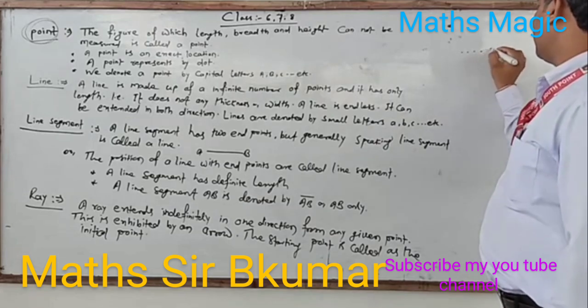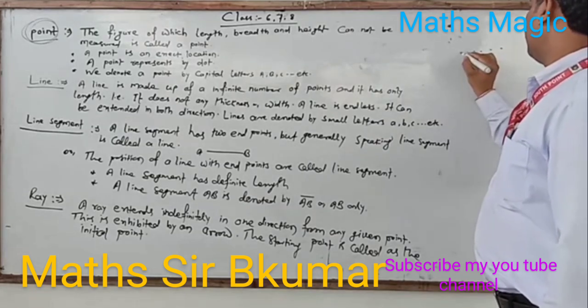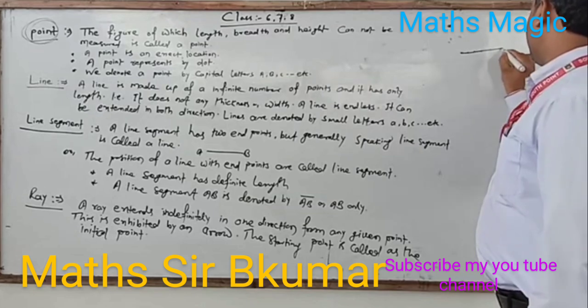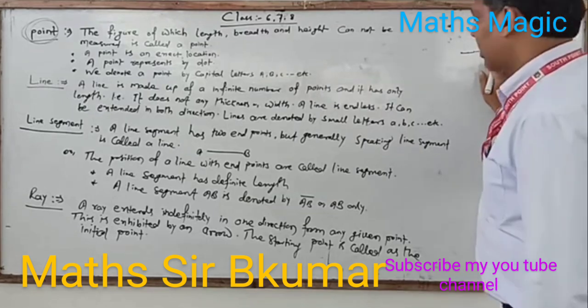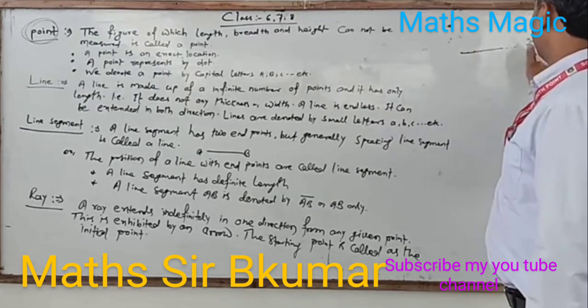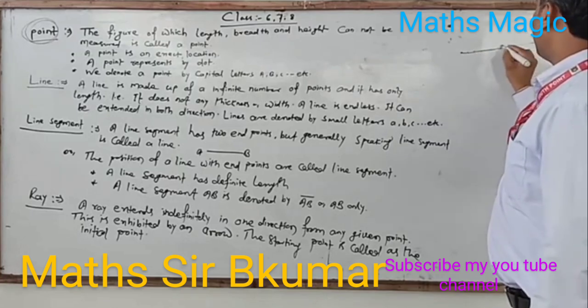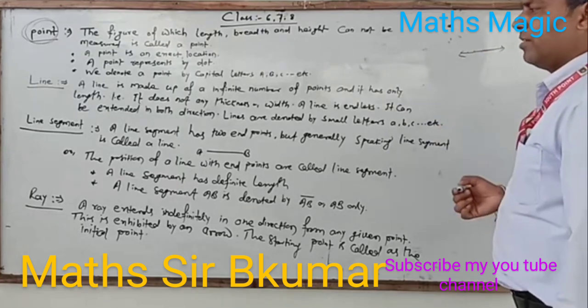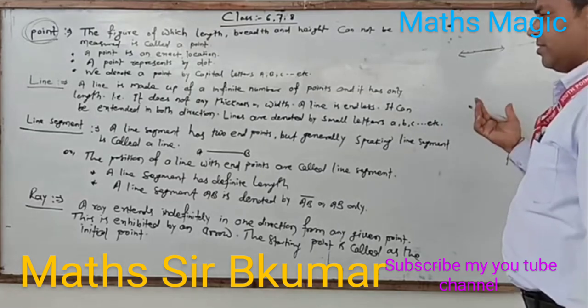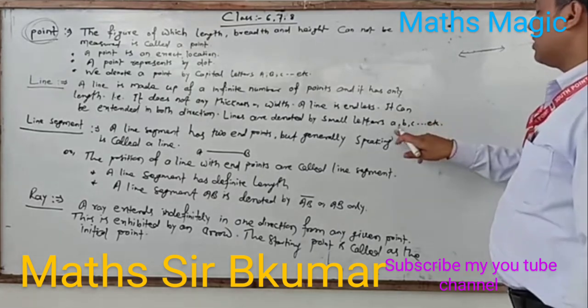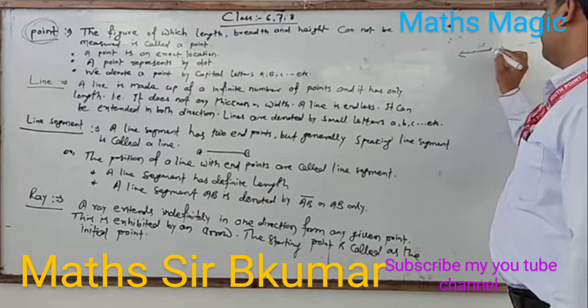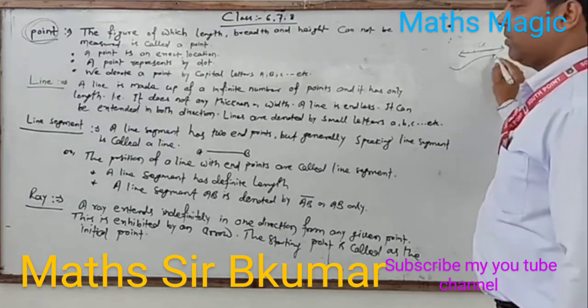If we have some dots and we join these points, that means this is a line. But this is the extended form, that means a line which has both sides of direction, which has no end, which is endless. And a line is always denoted by a small letter a, b, c, d.